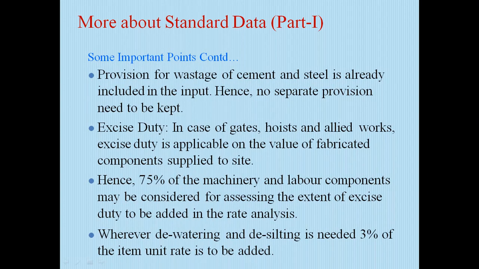Provision for wastage of cement and steel is already included in the input, hence no separate provision need be kept. Excess duty: in case of gates, hoists and allied works, excess duty is applicable on the value of fabricated components supplied to site. Hence 75% of the machinery and labor components may be considered for assessing the extent of excess duty to be added in the rate analysis. Wherever dewatering and desilting is needed, 3% of the item unit rate is to be added.